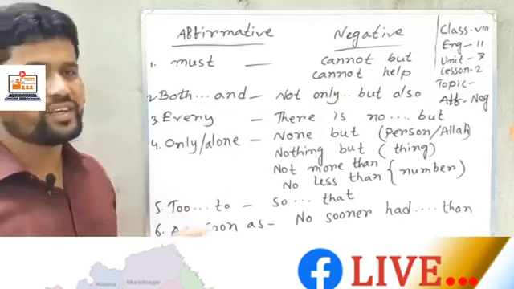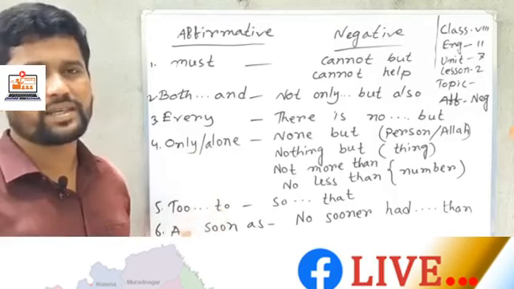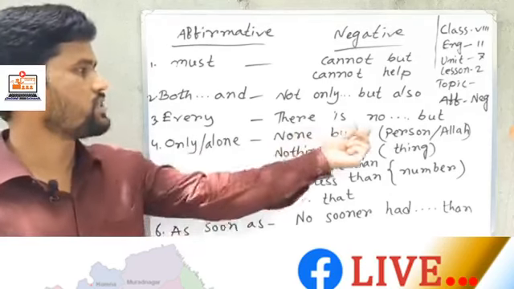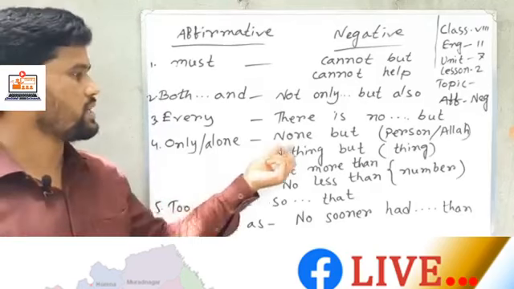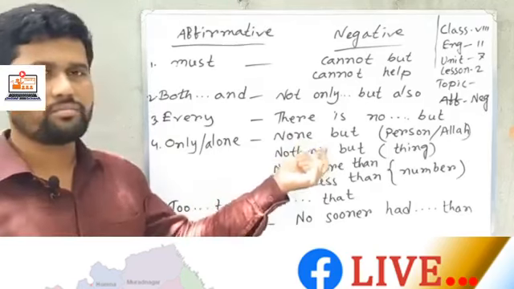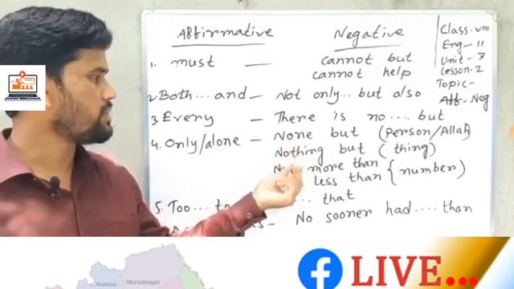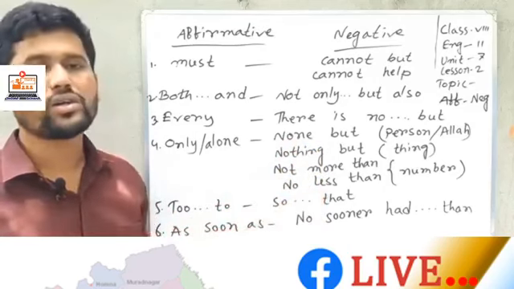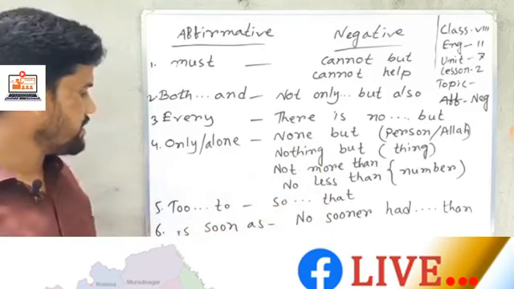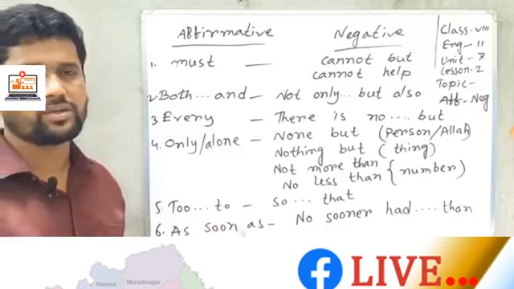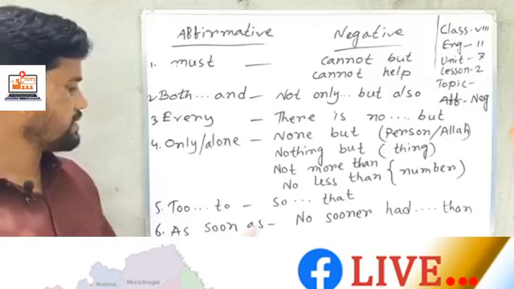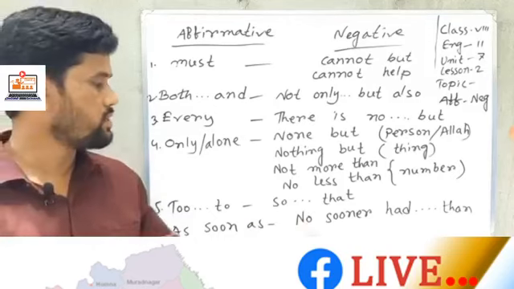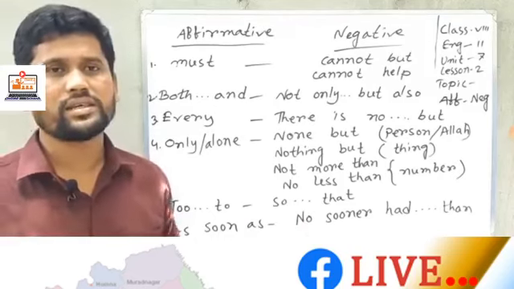If you find every in an affirmative sentence, you can change it to there is no something something but. If you find only or alone, you can change it by using none but, nothing but, not more than or no less than. If you find to something something to, you can use so something something that. If you find as soon as something something comma, you can use no sooner had something something than.